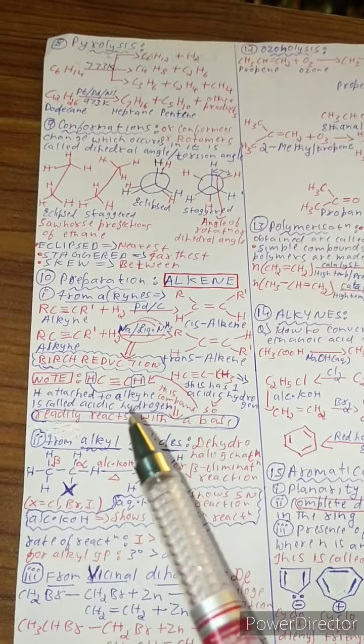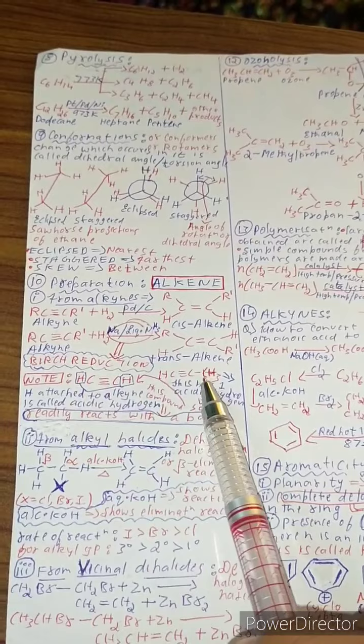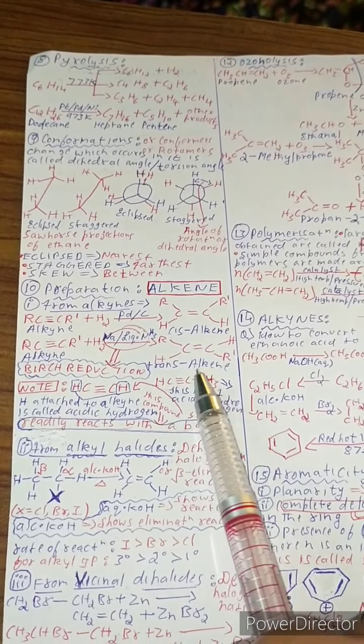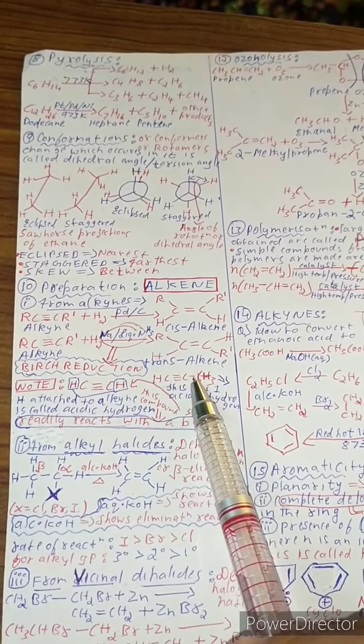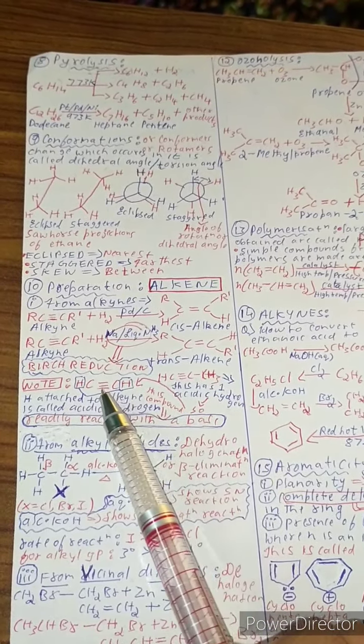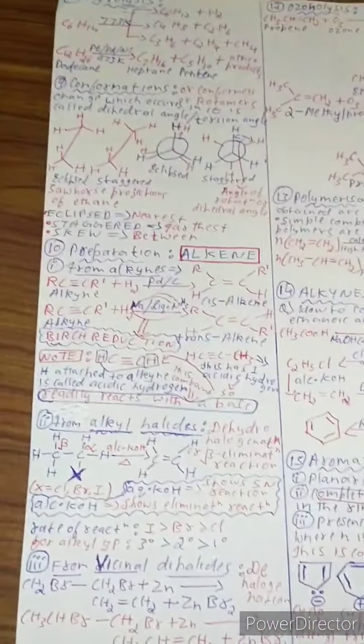Now let us see a question. See, which do you think readily reacts with the base, this or this? See, I'll tell you the answer. This, I'll tell you why. Because this has only 1 acidic hydrogen, so this compound readily reacts with the base. This has 2 acidic hydrogen.